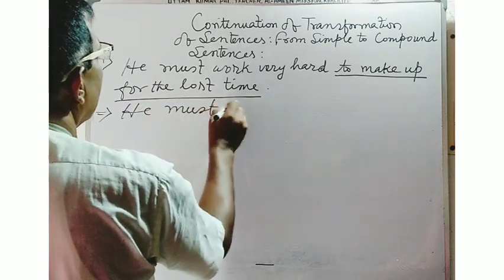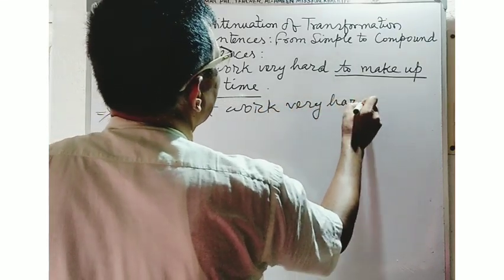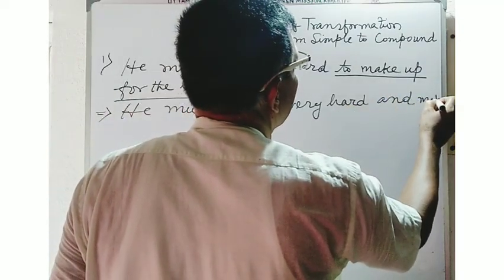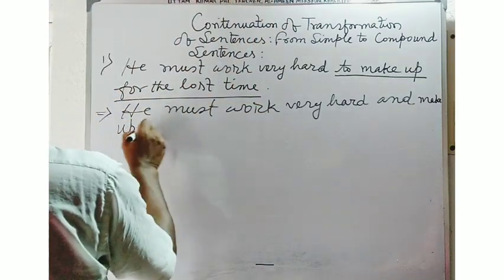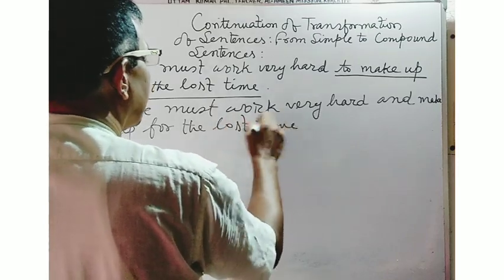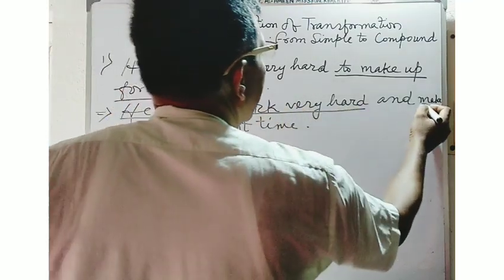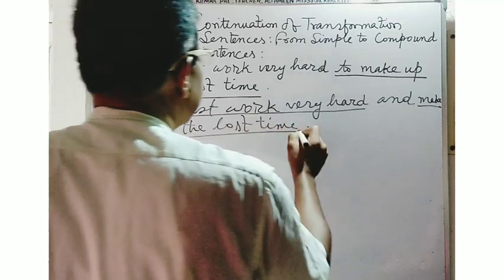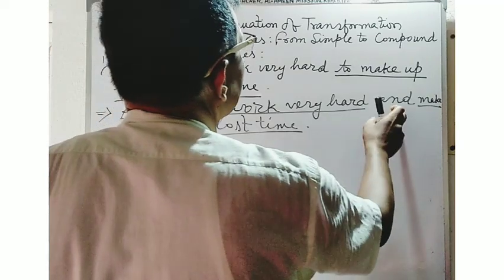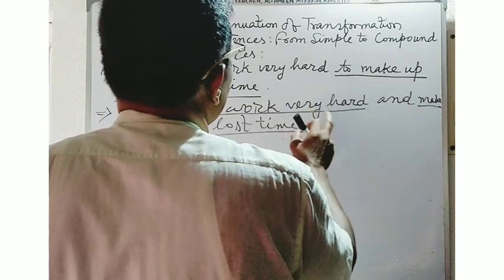He must work very hard and make up for the lost time. He must work very hard, this is a main clause, and make up for the lost time, this is another main clause. Here these two main clauses are combined by the coordinating conjunction in order to make the sentence a compound one.